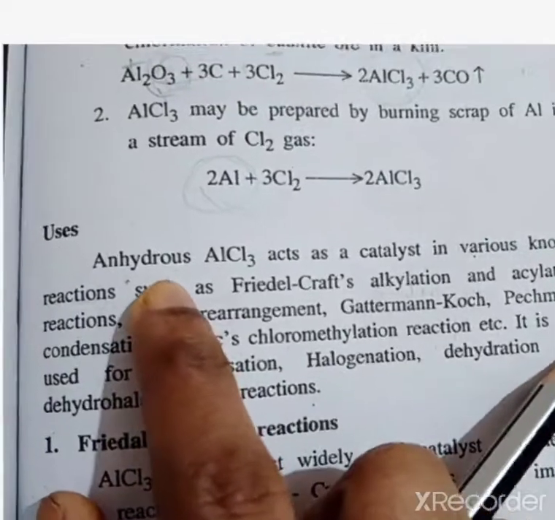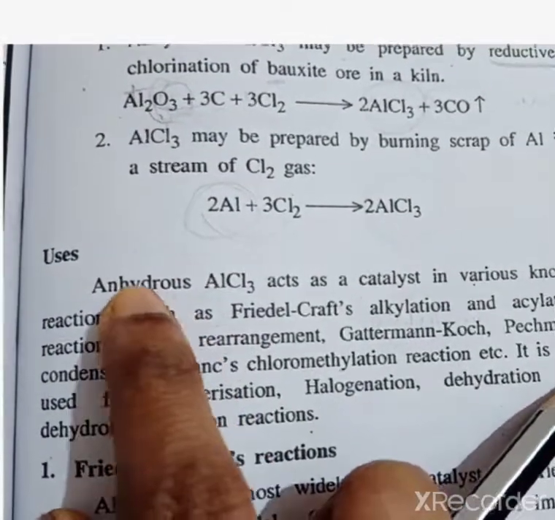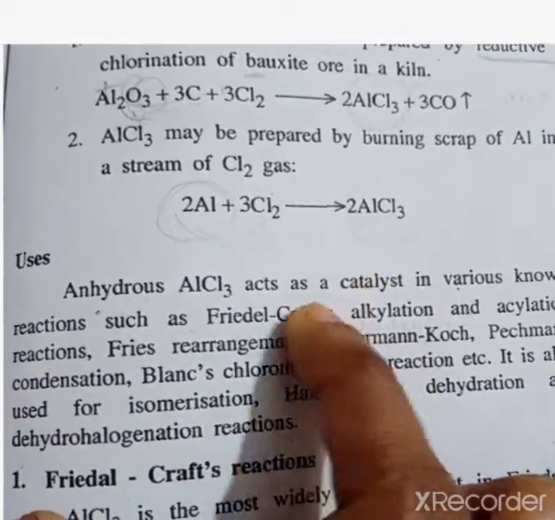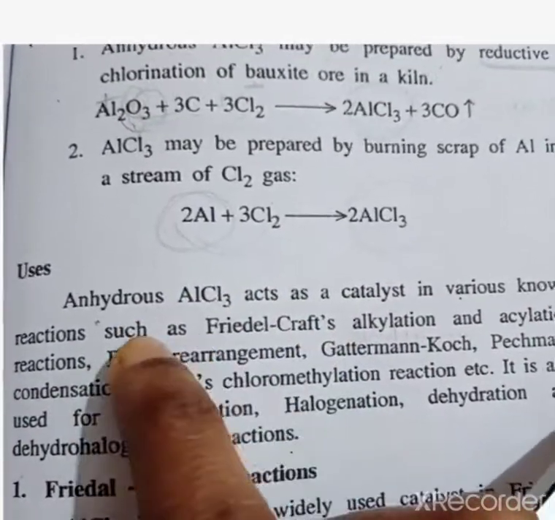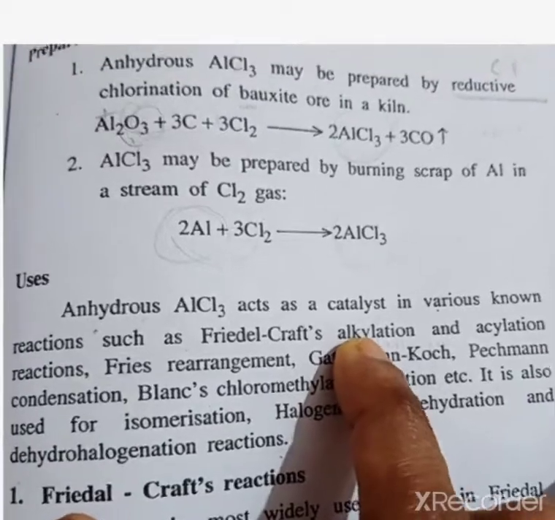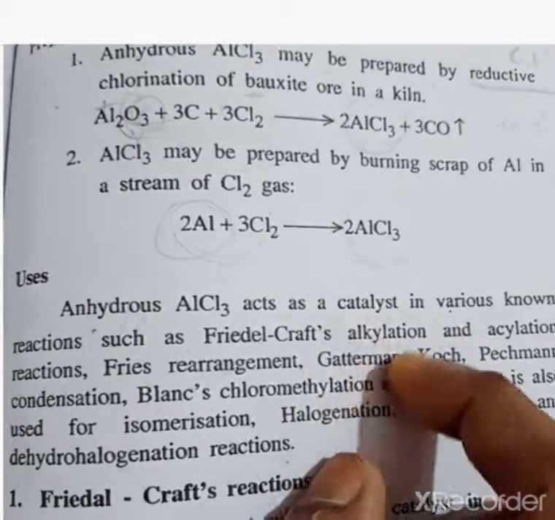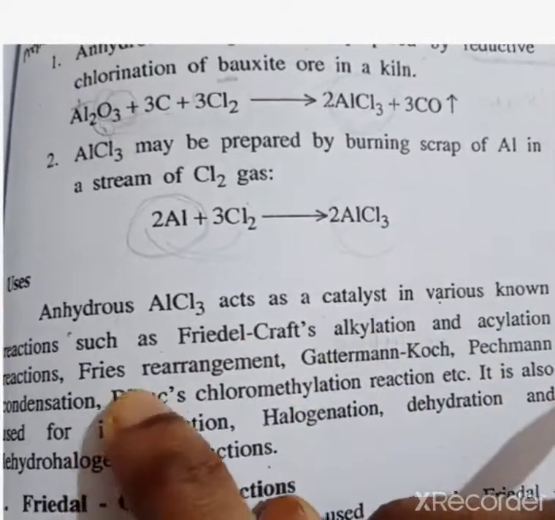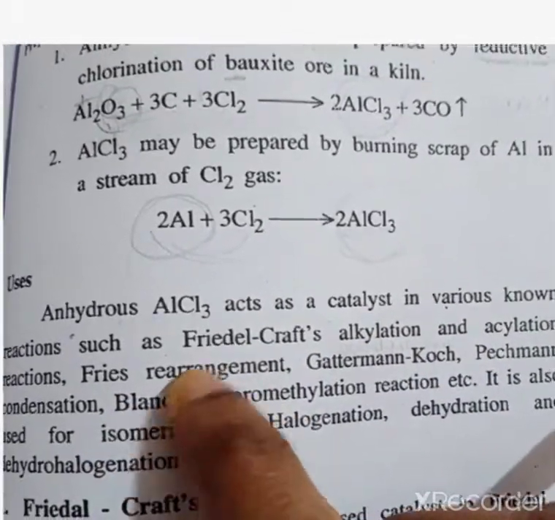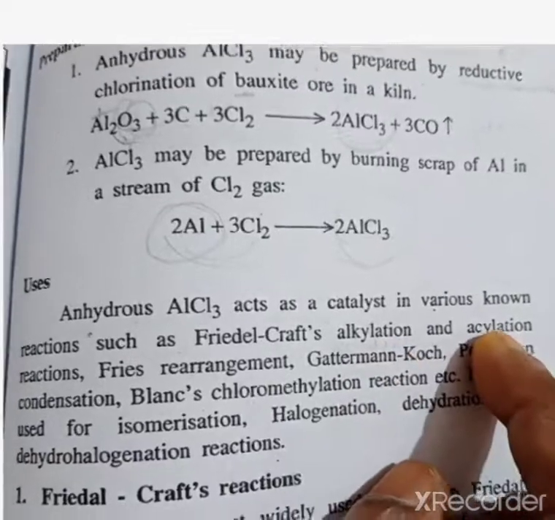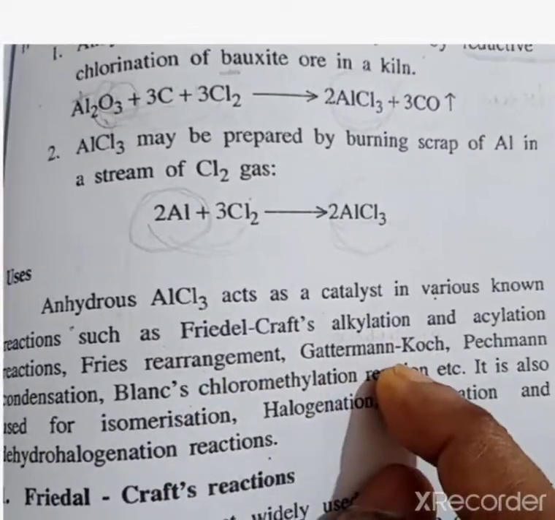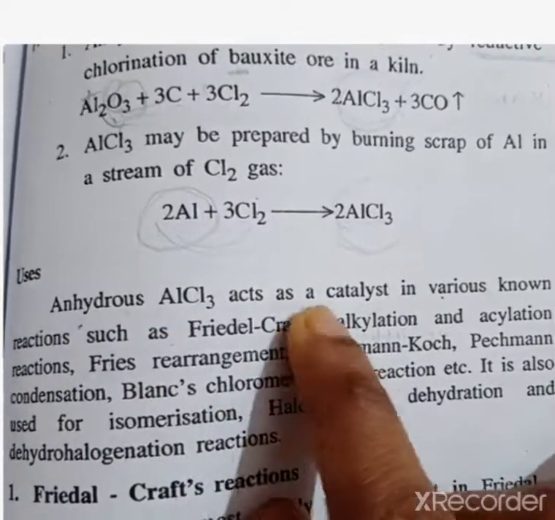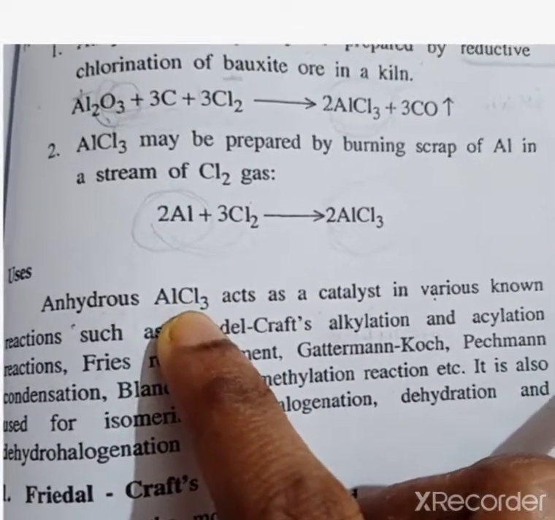So coming to the uses, as already said, anhydrous AlCl3 is a catalyst. It is used in Friedel-Crafts alkylation. Alkylation means base, acylation means acid. We will see these reaction mechanisms later. So Friedel-Crafts alkylation, acylation, Fries rearrangement, Gattermann-Koch condensation, Blanc's chloromethylation. These are the reactions that use the AlCl3 compound.